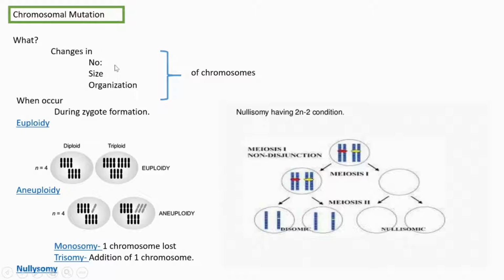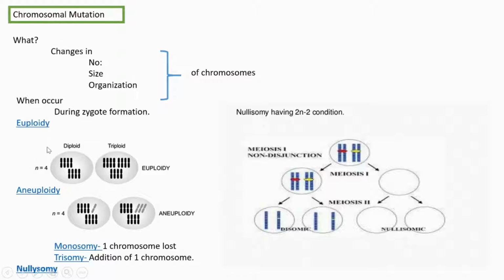Change in number of chromosome. Is there any change in the size of the chromosome? Is there any change in the organization of the chromosome? If any of this happens, then we can call it which type of mutation? Chromosomal mutation. And in which phase can this chromosomal mutation happen? During zygote formation. Zygote formation means after the fusion between the gametes, what will form? Zygote. During the zygote formation, there is a chance of getting this chromosomal mutation.